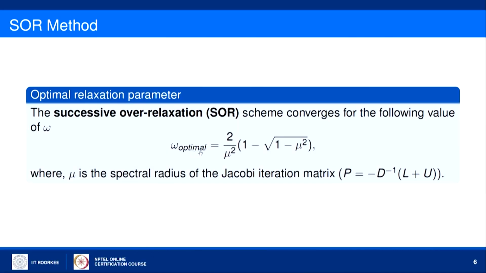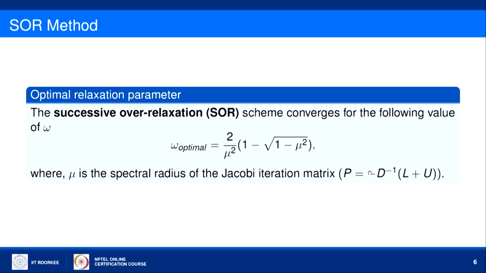The optimal value of omega for the SOR scheme is given by this: omega optimal equals 2 upon mu square multiplied with 1 minus square root of 1 minus mu square, where mu is the spectral radius of the Jacobi iteration matrix. If you can recall, the Jacobi iteration matrix is minus D inverse into (L plus U).